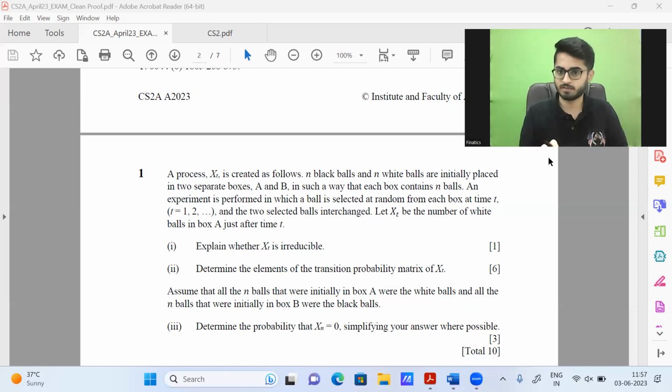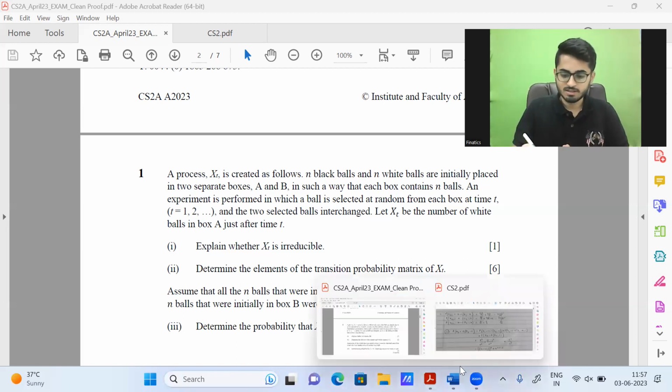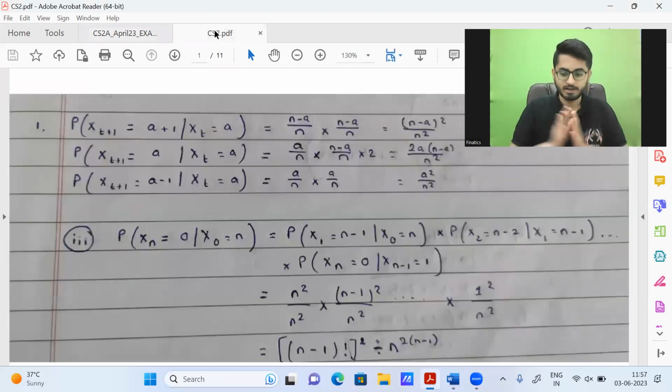Because once I get a general expression, I put a value of n, I will see what my general expression is giving me. And then logically, let's say if I've taken n as 2 or 3, I can compute the required probabilities and then cross check whether it's consistent or not. Okay. So here, let me first take you all through the solution just to get an idea.